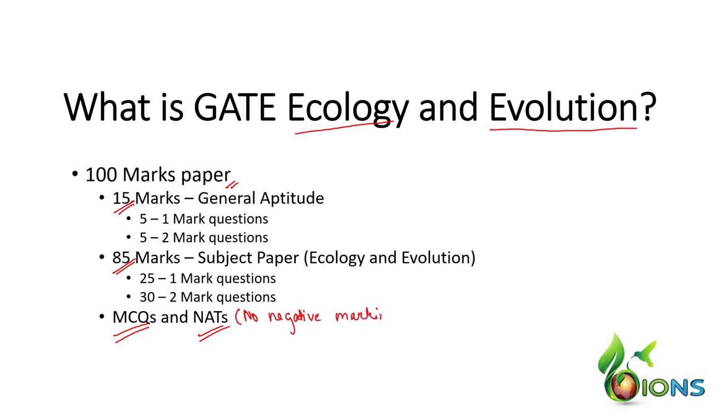MCQs have negative marking with respect to their marks, that is if it is 1 mark then it is 1 by 3, if it is 2 marks then 2 by 3. So minus 1 by 3 and minus 2 by 3 are the negative marks that apply specifically to MCQs. Whereas for NATs there is no negative marking. So you can all attempt the numerical answer types.